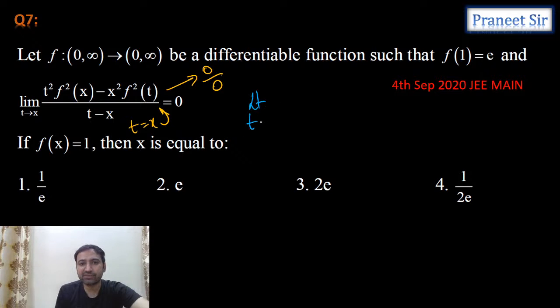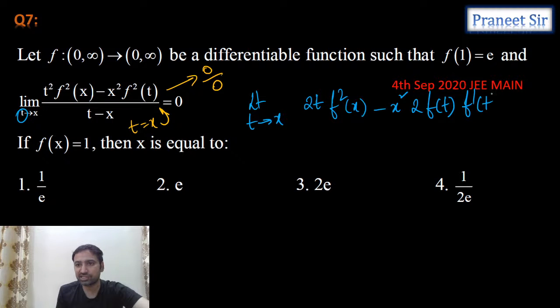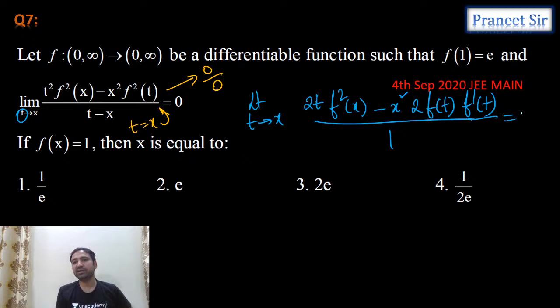We need to differentiate with respect to t. Sorry, here the variable is t. We need to differentiate with respect to t. So what is the numerator's differentiation? t square differentiation is 2t into f square x minus x square into f square t. f of t whole square differentiation is 2 times f of t into f dash t, by the denominator. How much are we getting? 1. So we need to equate this to 0, but let's substitute the limit first and then we'll equate it to 0.